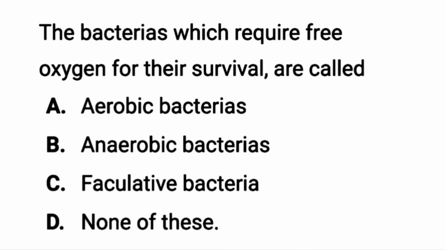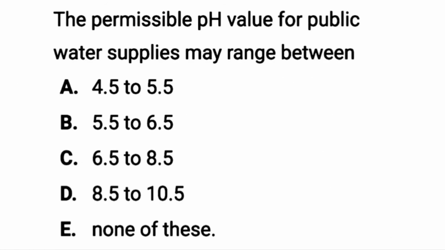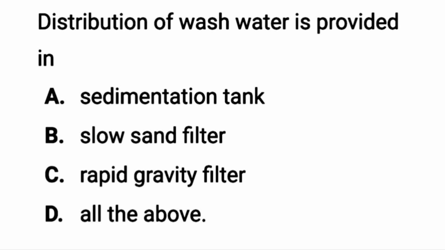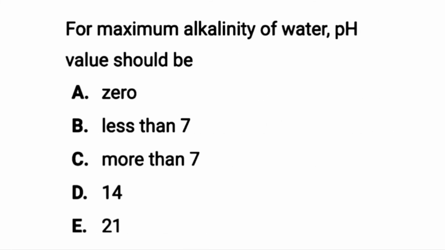The bacteria which require free oxygen for their survival are called as aerobic bacteria. The permissible pH value for public water supplies may range between 6.5 to 8.5. The efficiency of sedimentation tank does not depend upon the depth of the tank. Distribution of wash water is provided in rapid gravity filter. For maximum alkalinity of water, pH value should be 14.